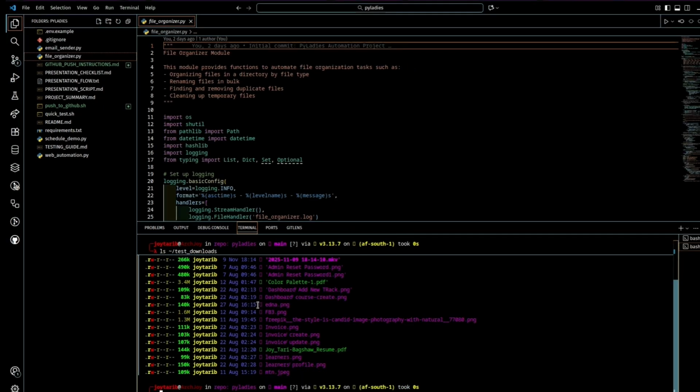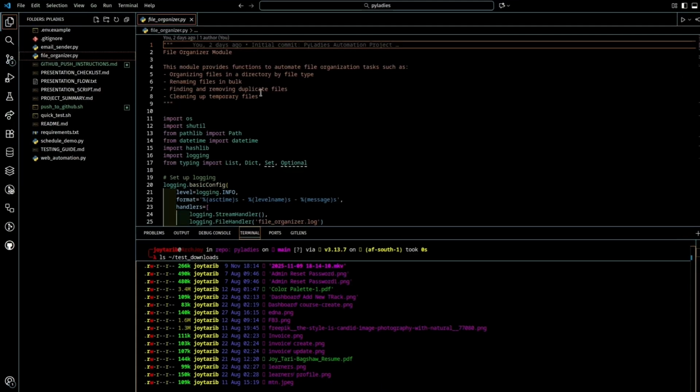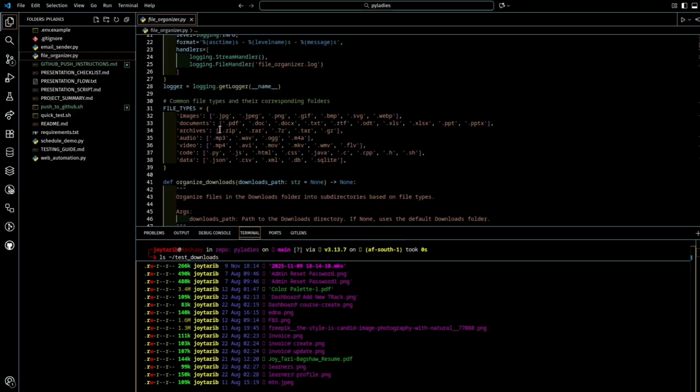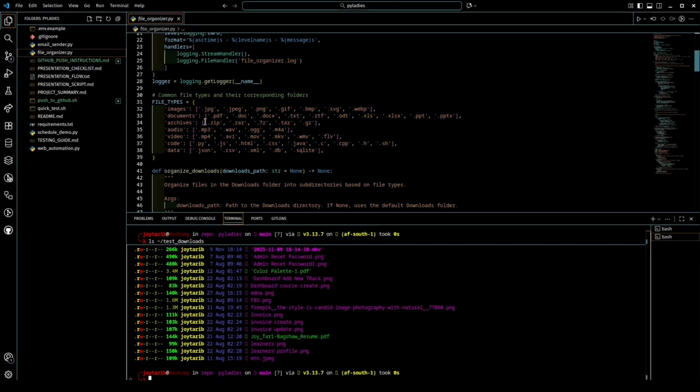So here's the code. Let me break it down quickly. First, we define what types of files we want to organize. As you can see here, images, documents, code, audio, video, archives, and so on. Python's pathlib module makes working with files really elegant. Then to our main function. Our main function does these 3 things. Firstly, it creates folders for each file type. Then it looks at each file's extension and moves these files to the right folder based on their extensions.